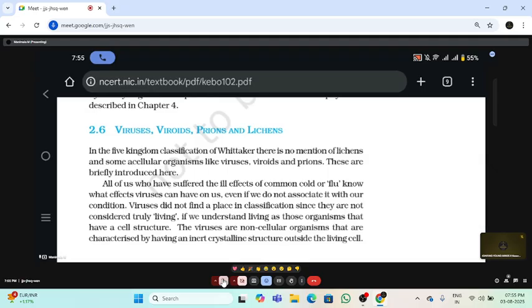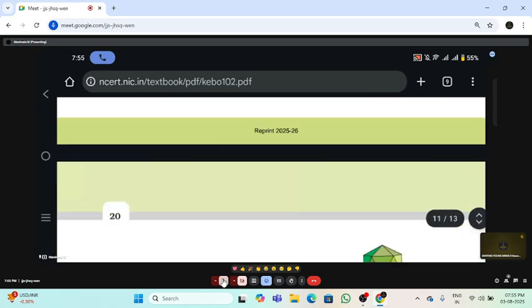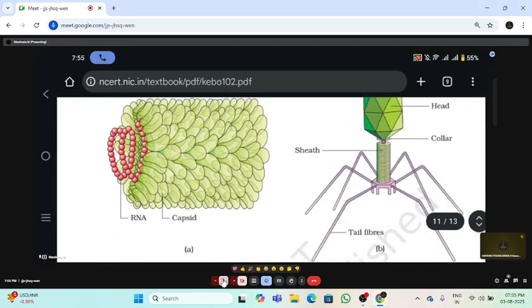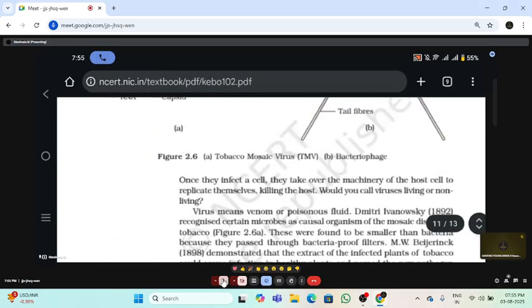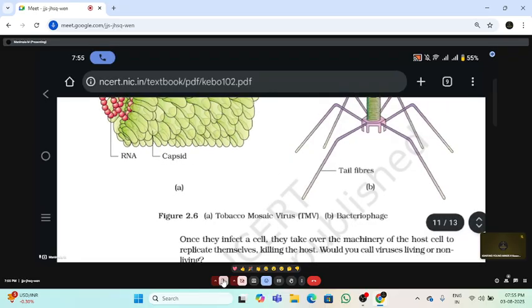So the virus we can say is non-cellular. They don't have any cell, right? Then how can this virus survive? We have the T4 virus, which is the bacteriophage, and another one, the tobacco mosaic virus.